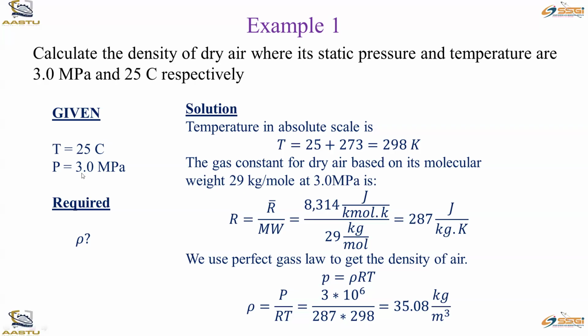But this is 3, so that is high pressure. That's why the density is also considered high here. But the actual density of air is nearly 1.225 kilogram per meter cube. It is not as such 35. But this is a special case for the dry air at 3 megapascal.